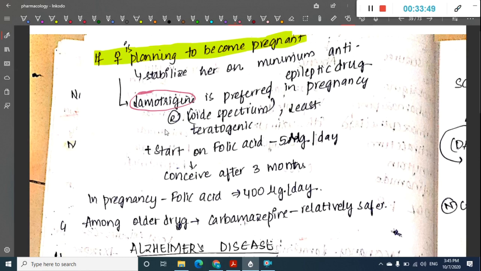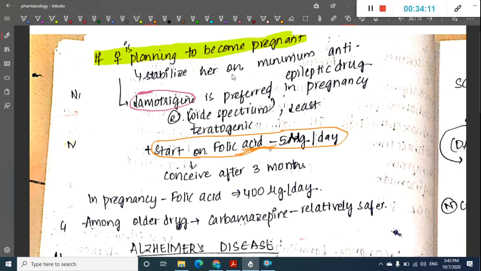In such patients, one more thing you have to do is start her on folic acid supplementation. You should give 5 milligrams per day of folic acid, and after giving it, you should ask her to conceive after 3 months.